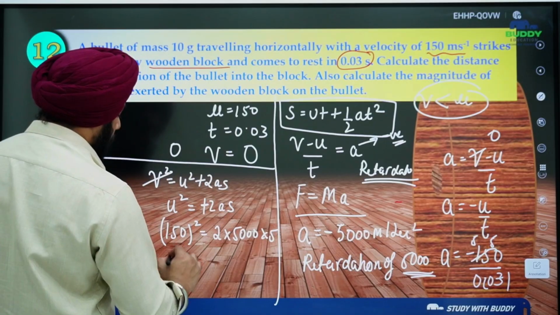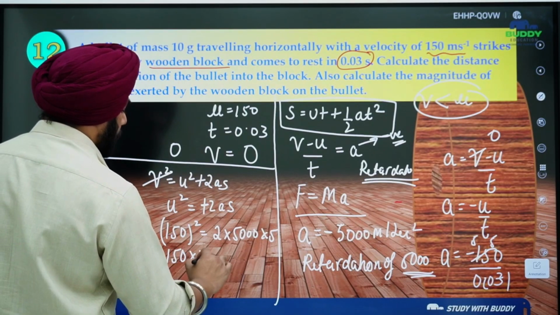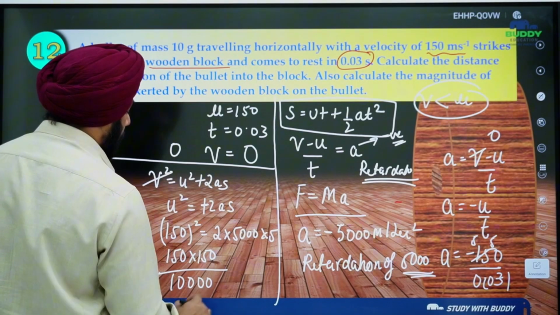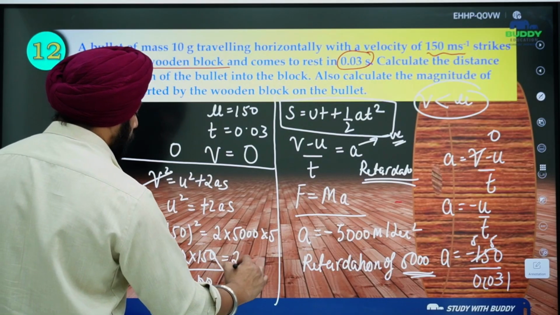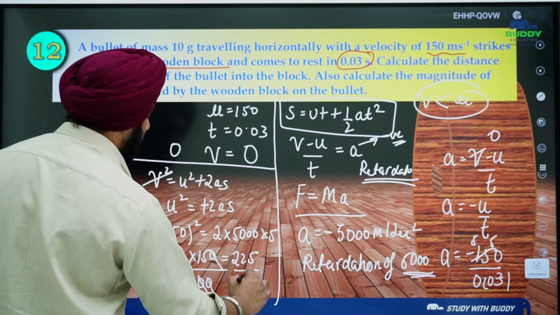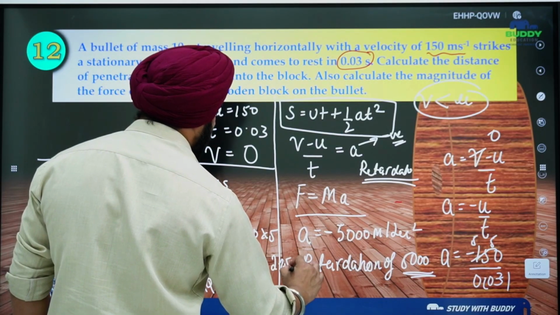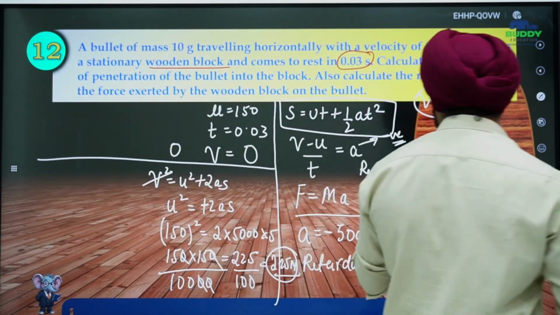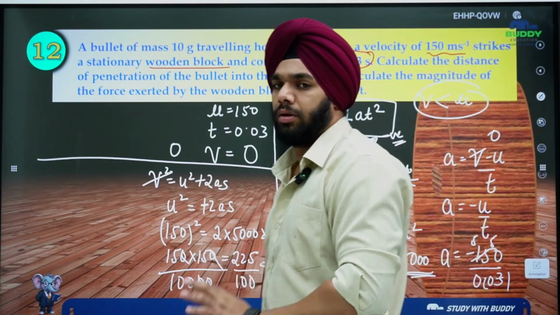Got my point? So I can simplify here, 150 into 150 divided by 10,000. Got my point? This is gone. It is 225 divided by 100, or I can simply write 2.25 meter. So this was the distance covered when the bullet penetrated into the wall.